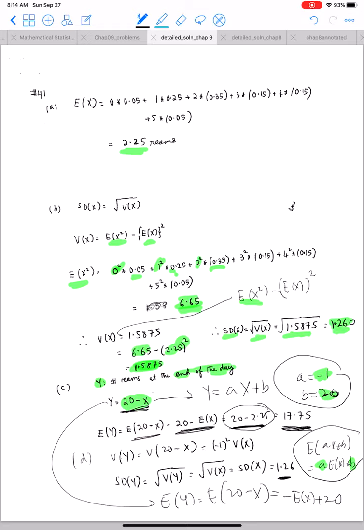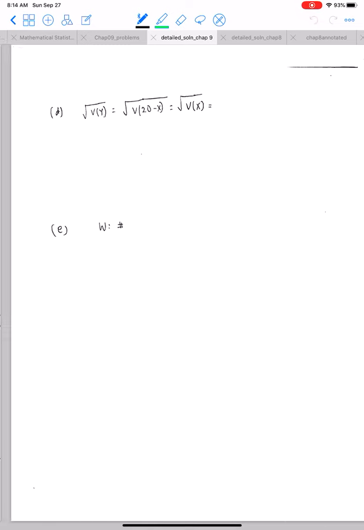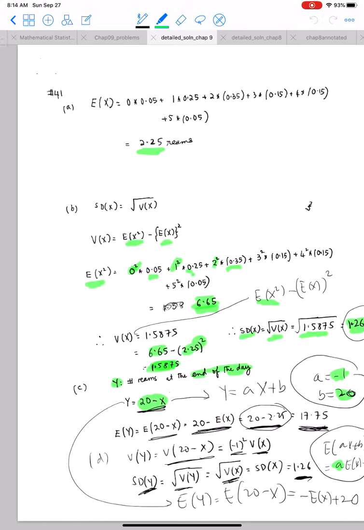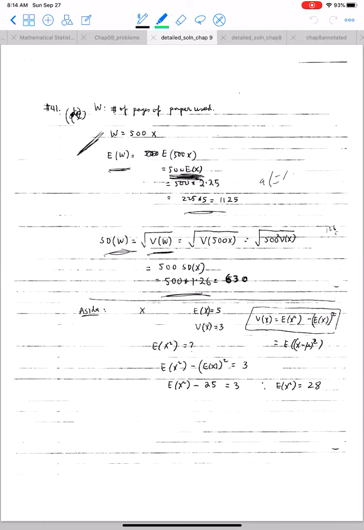The variance of y, where y is 20 minus x, is -1 square times the variance of x. The standard deviation of y is the square root of the variance of y, which is the square root of the variance of x, which is the standard deviation of x, 1.26, our initial standard deviation. The next part of the question is to find the standard deviation of the number of reams found at the end of the day. So we are essentially asked to find the standard deviation of this random variable.